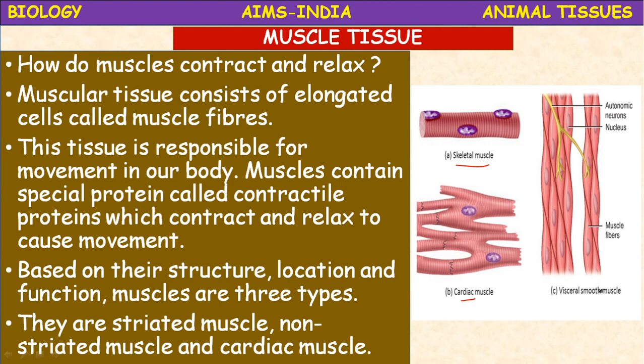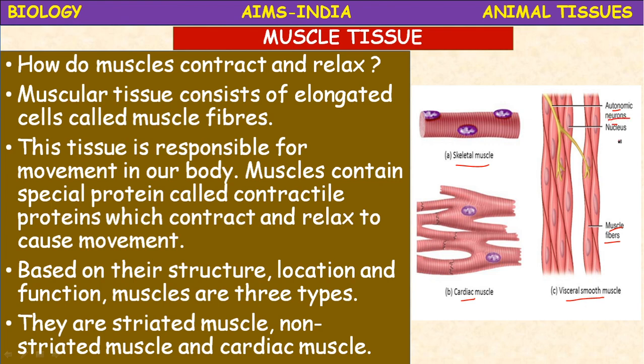Okay, and visceral smooth muscles, they possess autonomic neurons, so they are involuntary muscles. Visceral smooth muscles, or non-striated muscles, are present in the intestine. Their muscle fibers are smooth, with no striations, you see, and spindle shaped. They possess a single nucleus, and they are supplied with autonomic neurons.